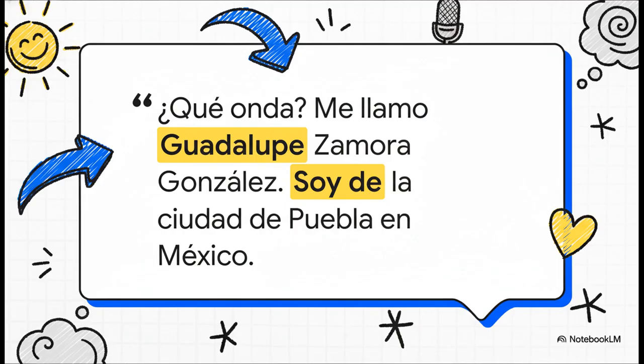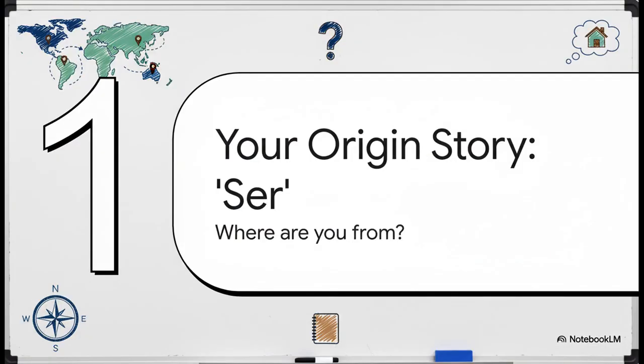See that tiny little word, soy? That's our key, our starting point. Her introduction is pretty much the perfect roadmap for us. So first up is the foundation of any profile, where you come from. I mean, this is all about your identity, right? And for that, we're going to need our first essential verb.